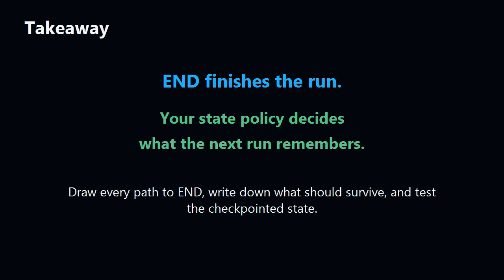End finishes the run. Your state policy decides what the next run remembers. For production agents, draw every path to end, write down what should survive, and test that the checkpoint state matches your intent.